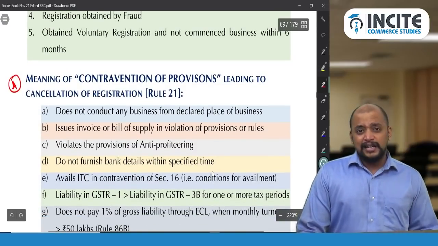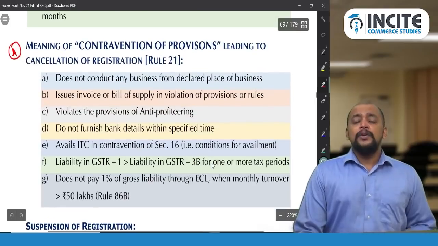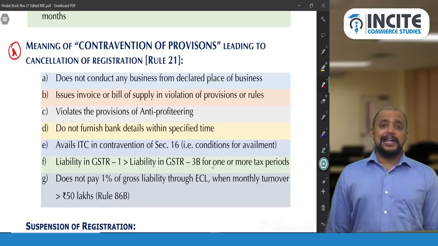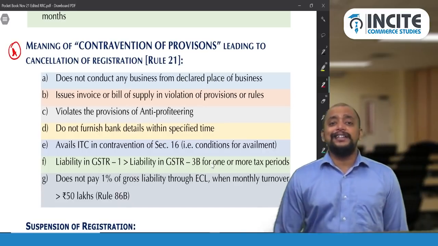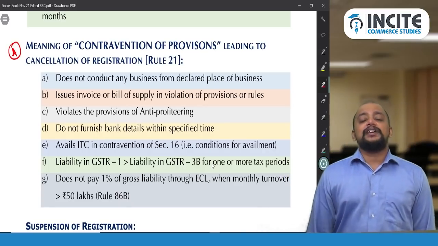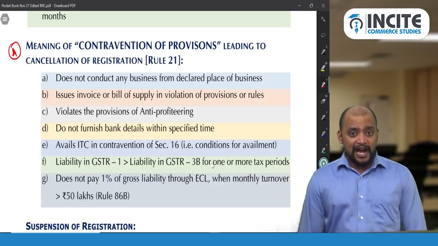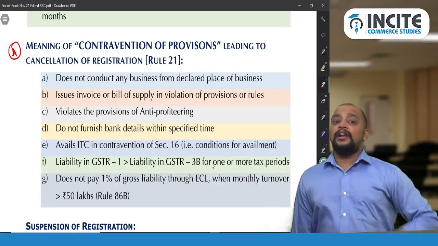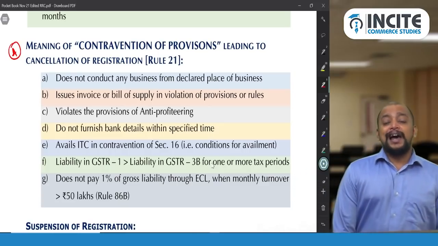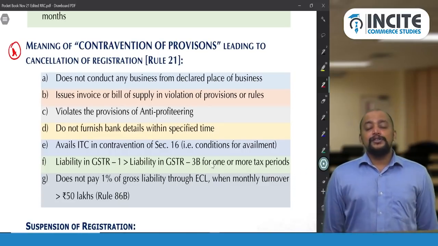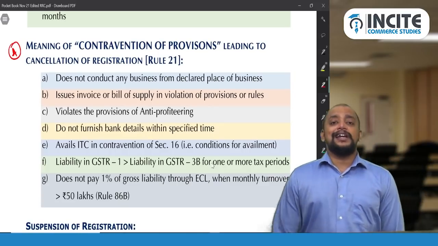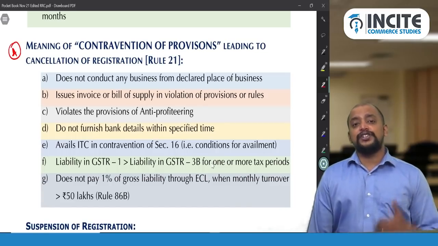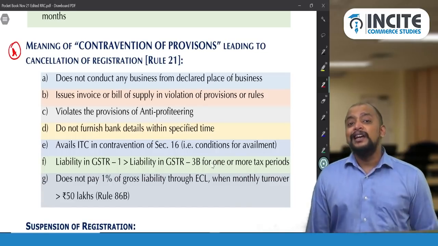So these are all certain offences or violations. Why will the proper officer cancel registration? That's good only, not good. So when he cancels the registration, whatever ITC balance is available, as per section 29 subsection 5, on the closing stock the ITC availed needs to be reversed. So the balance ITC, if any, will lapse. That is a disadvantage with respect to this cancellation of registration, and immediately you need to make a fresh application for registration because your aggregate turnover has crossed the threshold limit.